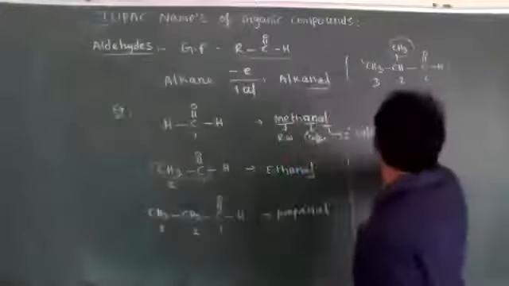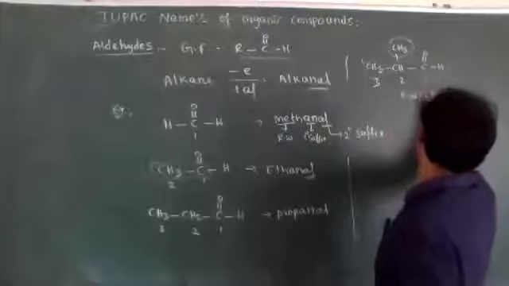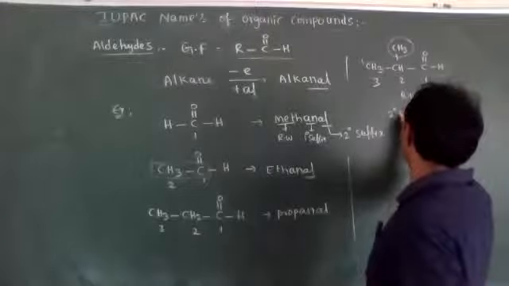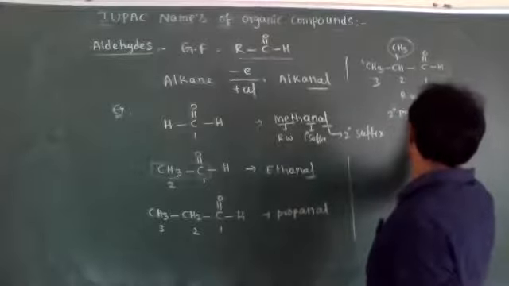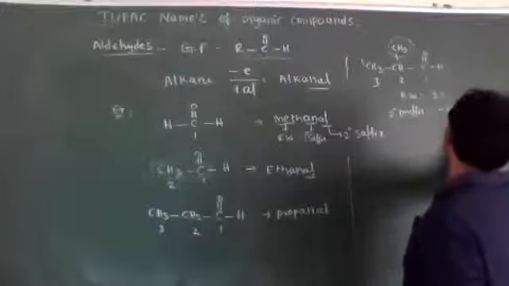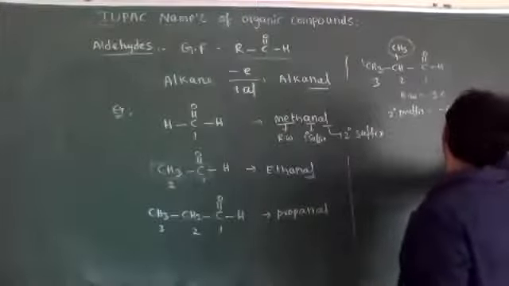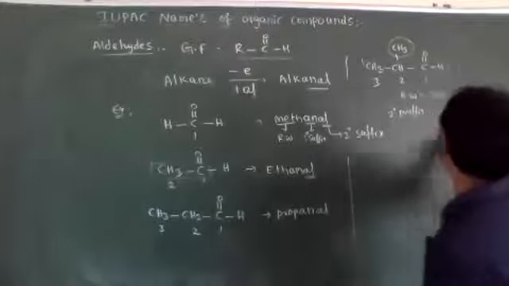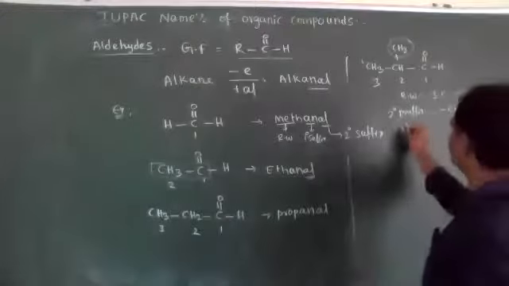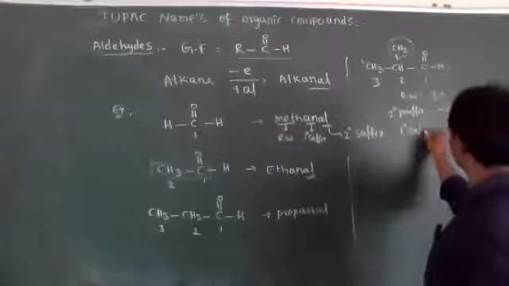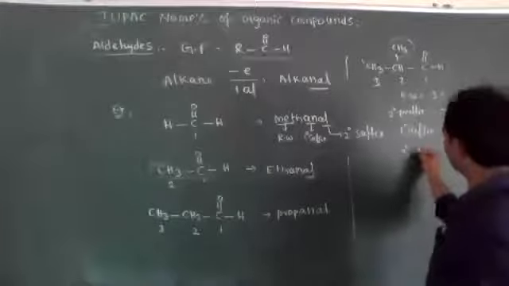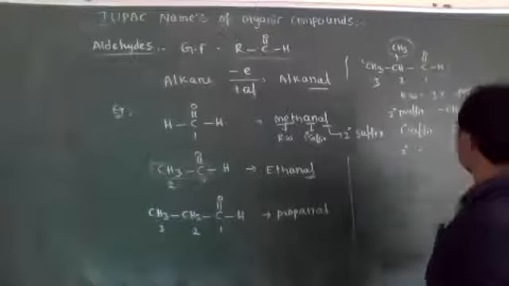So the root word is 3 carbons. Secondary prefix: the CH3 group's name is methyl. 3 carbons means pro. Primary suffix is an, and secondary suffix is al.